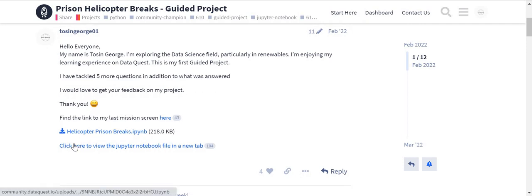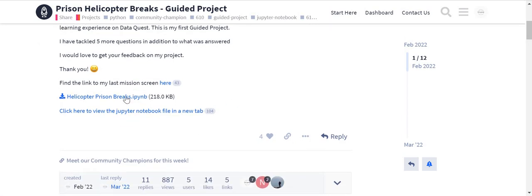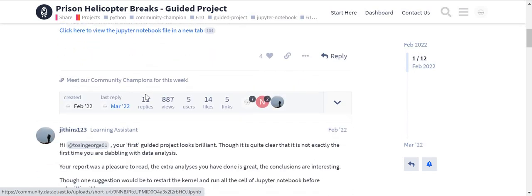So I uploaded this. Once you upload, there'll be some changes and you would find this on what you've shared. But I didn't put this here. On the DataQuest platform, I think the learning assistants would make adjustments so that this can be viewed in another tab. We don't have to do that. Just share your file. The community will see it.